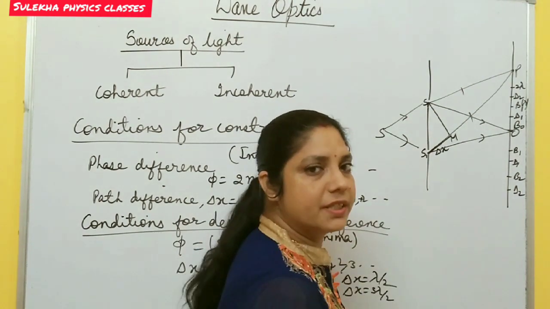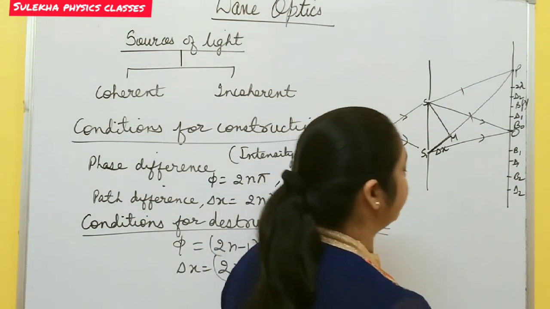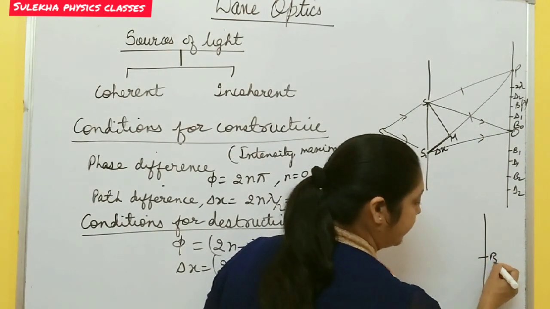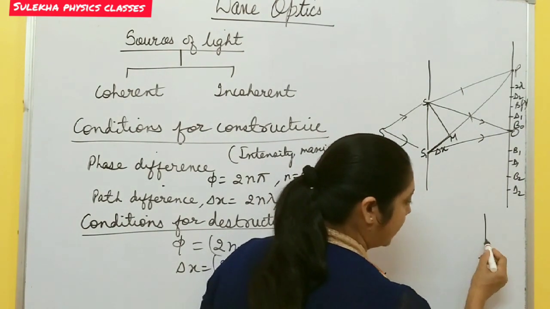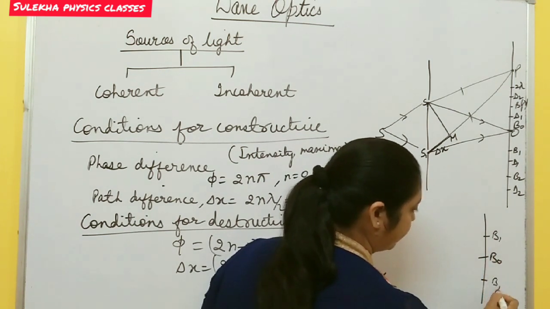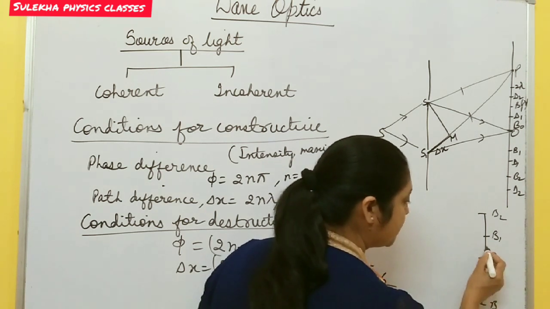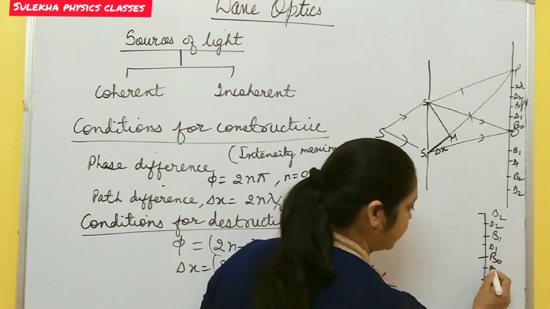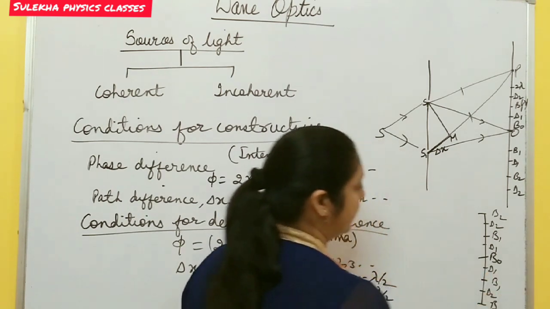Interference pattern means fringes. On the screen, at the center a bright fringe is formed, and on both sides of this bright fringe, first bright fringe, then second bright fringe, and between these bright fringes, first dark fringe, second dark fringe, on both sides.